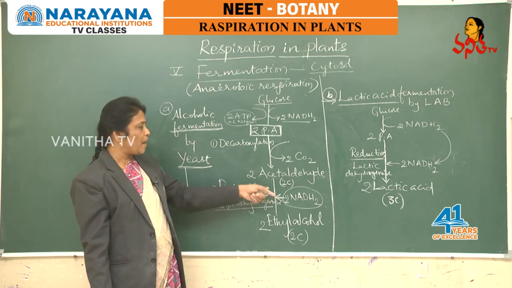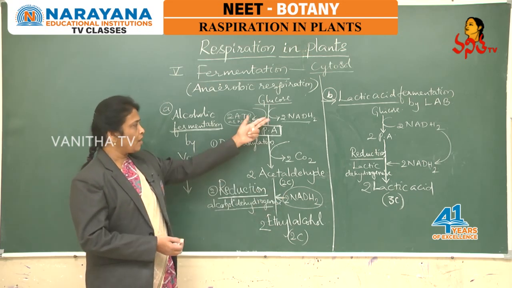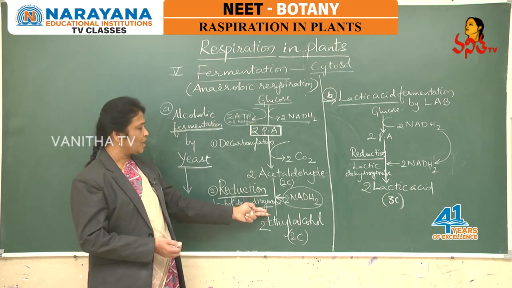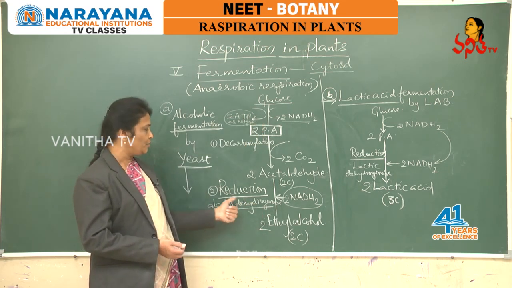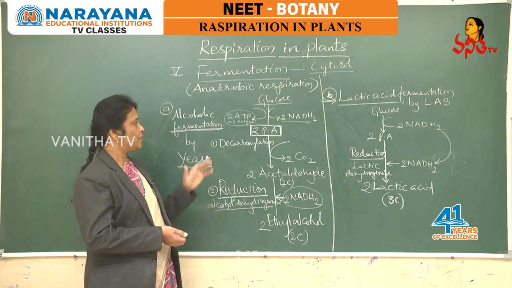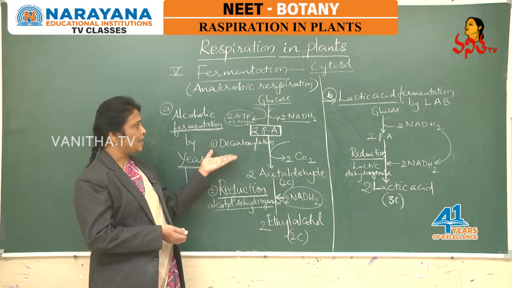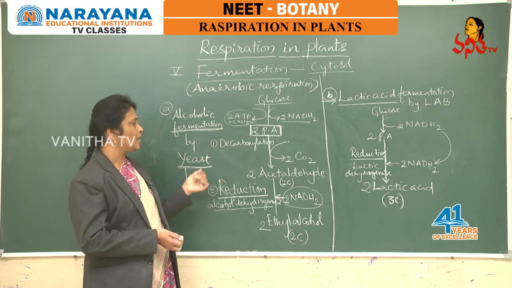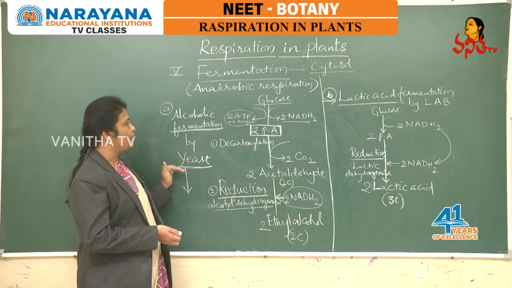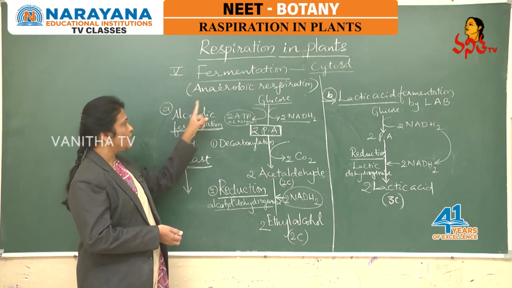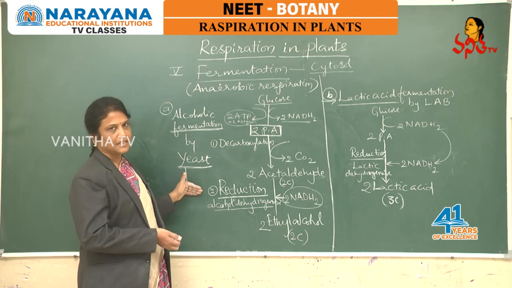So no balance of NADH: 2 are formed during glycolysis, 2 are utilized during fermentation, that is during the reduction process. But the 2 ATP as net gain added to the cytosol at the time of glycolysis are the net gain for one glucose involved in anaerobic respiration in yeast cells.